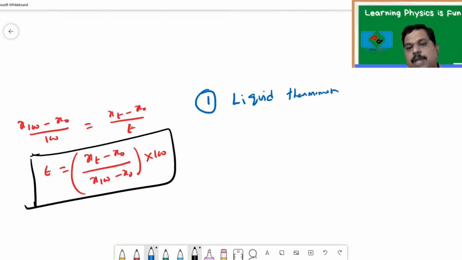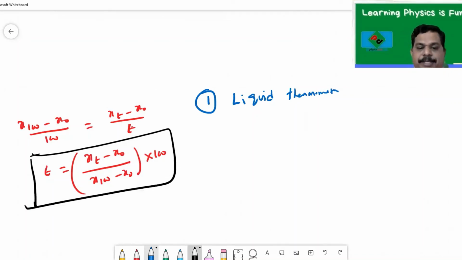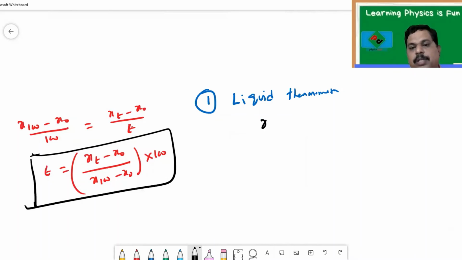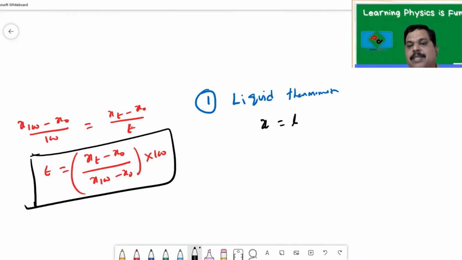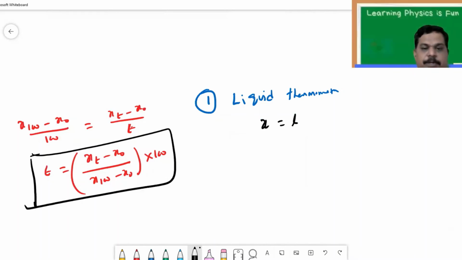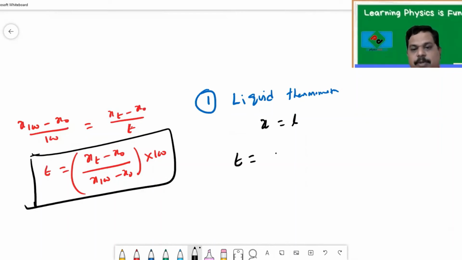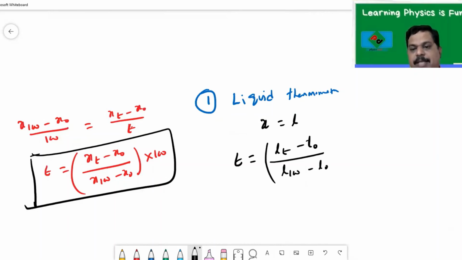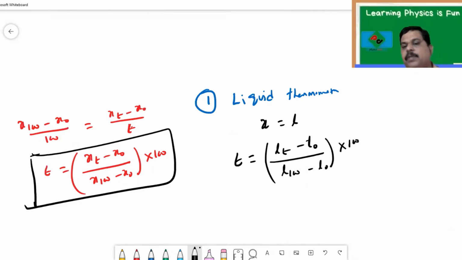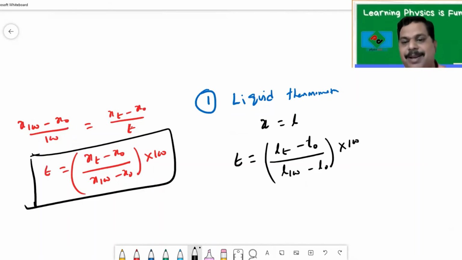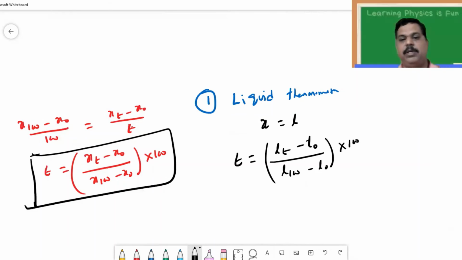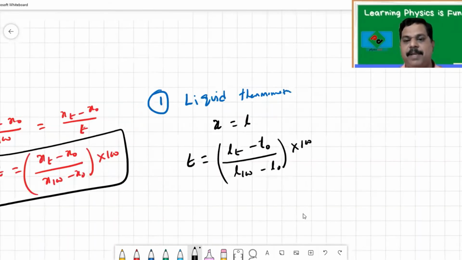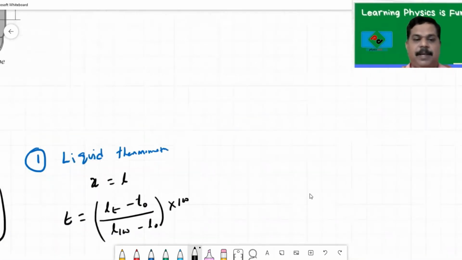In a liquid thermometer, what changes with the temperature? Length. So the thermometric property is the length of the liquid. Simply substitute here: t is equal to (Lt minus L0) by (L100 minus L0) into 100. That means in a liquid thermometer, length changes with temperature, so in the place of X, let us keep L.